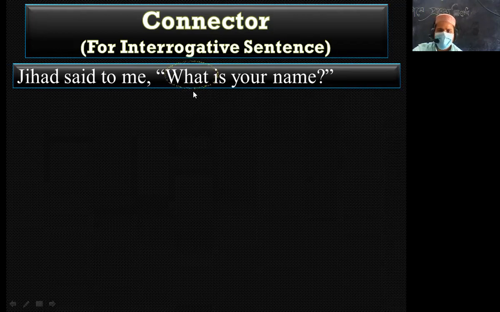The WH question is not changed. If the interrogative sentence starts with a WH question, there is no change in indirect narration.